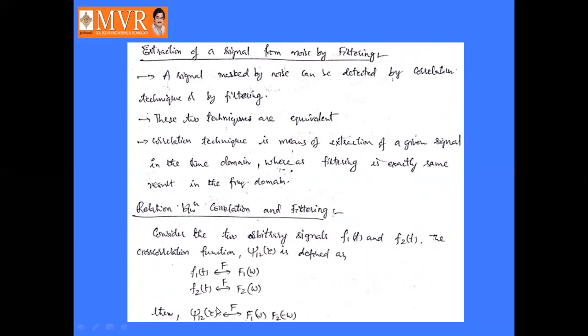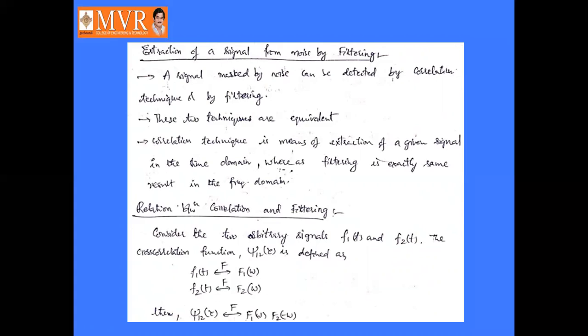Then j12 of tau, the cross correlation of f1 of t and f2 of t, has a Fourier transform equal to f1 of omega into f2 of minus omega. So there is a relation between cross correlation and Fourier transform.